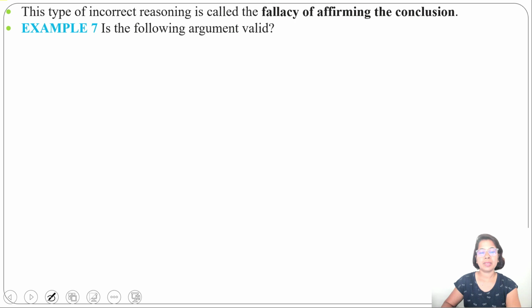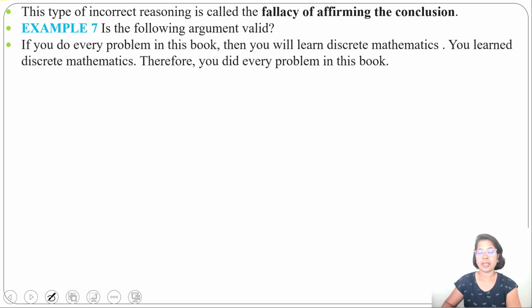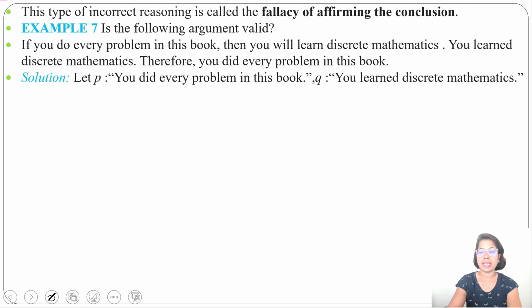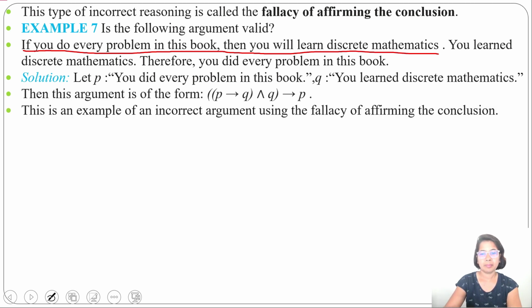Let's do one example. Example 7. Is the following argument valid? If you do every problem in this book, then you will learn discrete mathematics. You will learn discrete mathematics, therefore you did every problem in this book. P is you did every problem in this book and Q is you learn discrete mathematics. The first statement, if you do every problem in this book, then you will learn discrete mathematics, we can write as P implies Q.